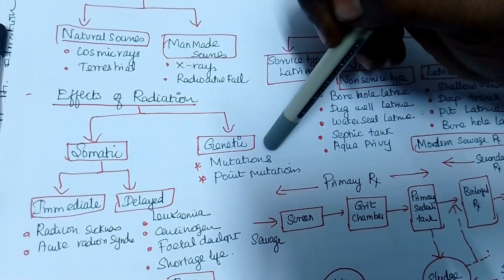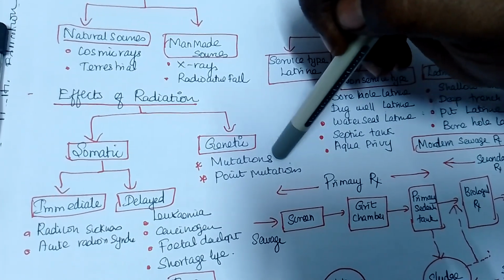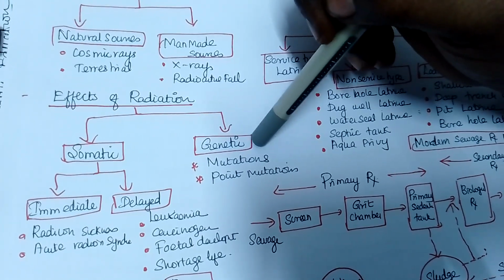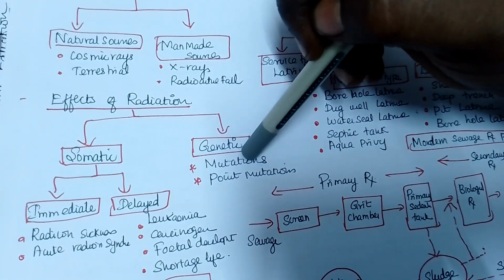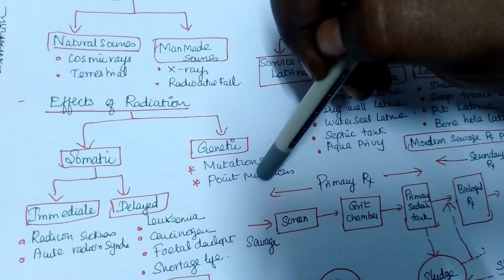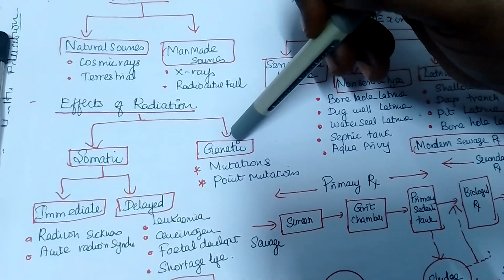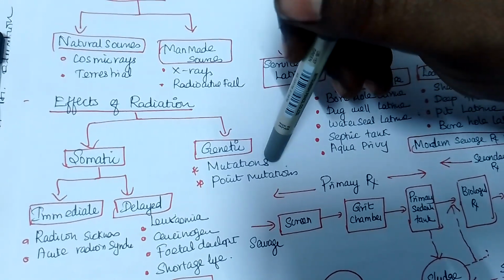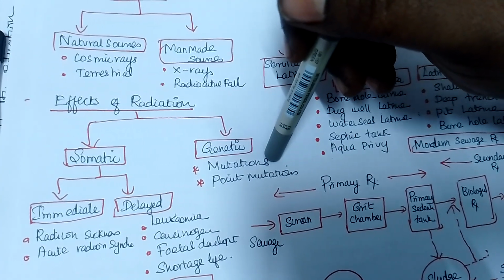Right? Genetic effect, you can very well remember the mutations. The genes will be affected. Hiroshima and Nagasaki were affected by the radiation. Until today, they are affected genetically. Still children are born with some defect. The gene is passing from generation to generation. So this radiation was the biggest effect. From that, all the world told not to use it. We are very much afraid now that Putin may use some radiation effect on Ukraine. That is the current scenario I am talking about, the radiation effect in this world.